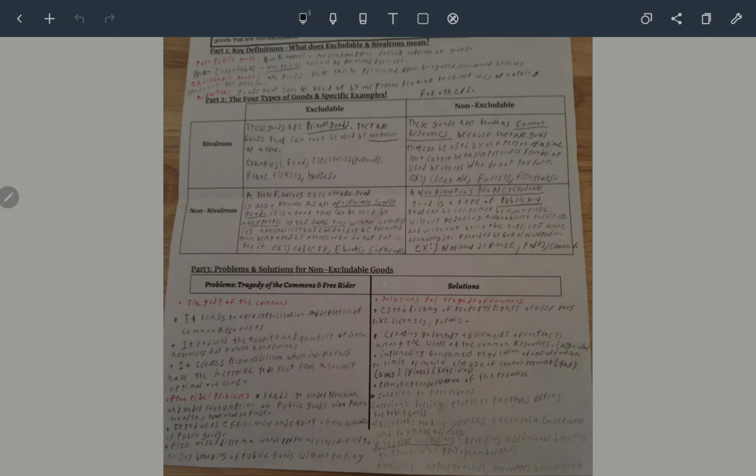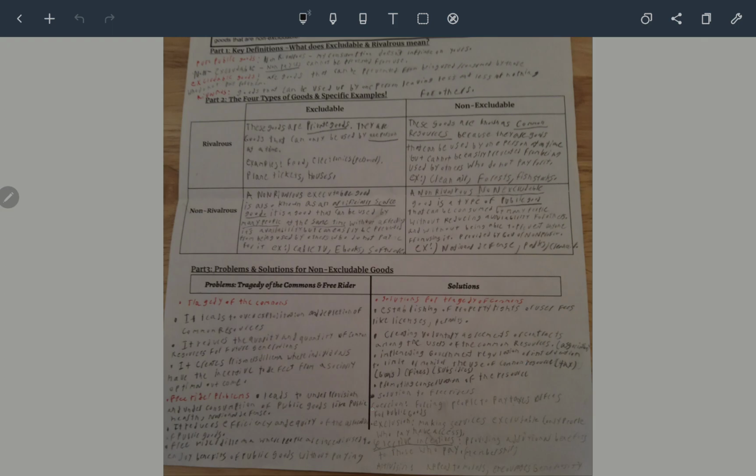So, what are the solutions to these problems? The solutions to tragedy of the commons are establishing property rights like user fees and licenses or permits, creating voluntary agreements or contracts among users of the common resources, and also implementing government regulation or intervention to limit or monitor the use of common resources, which are taxes, bans, fines, and subsidies. Also, promoting conservation of the resource for future generations.